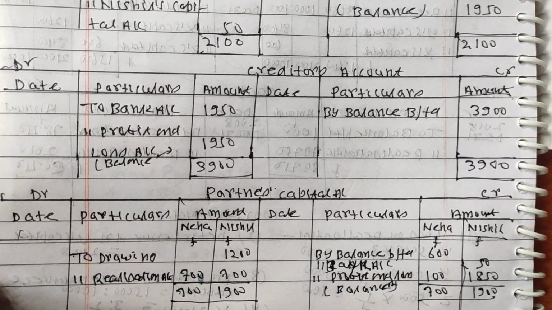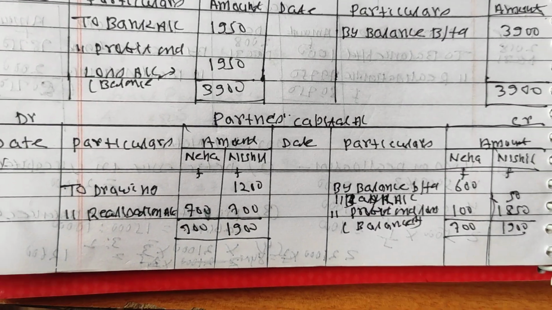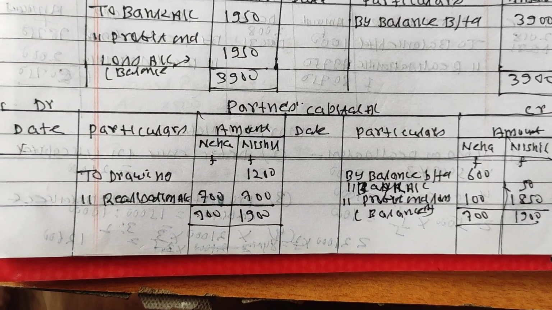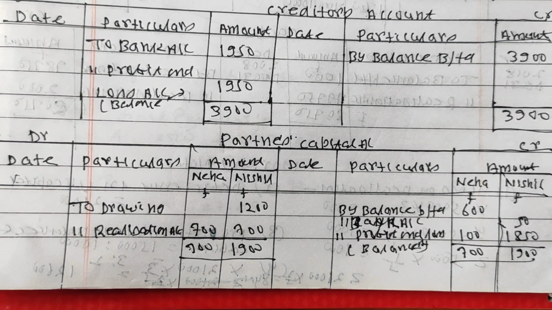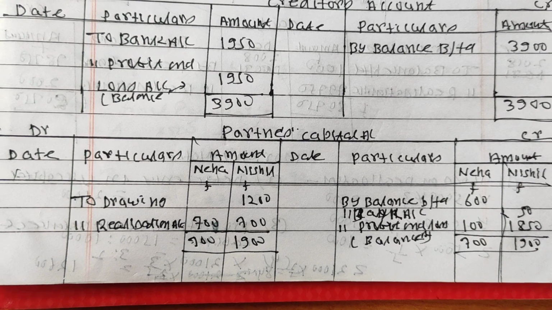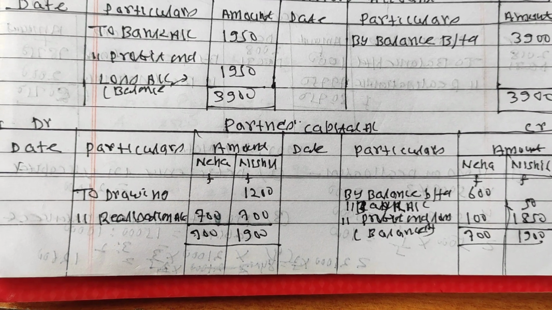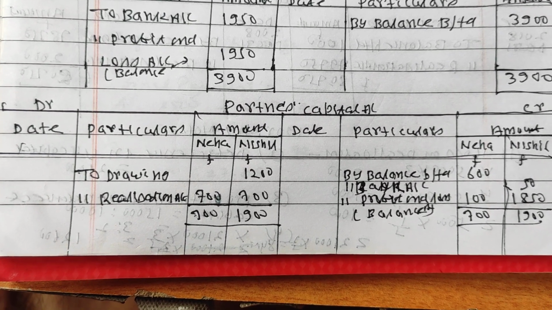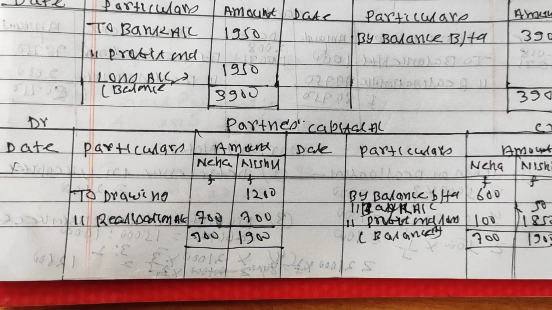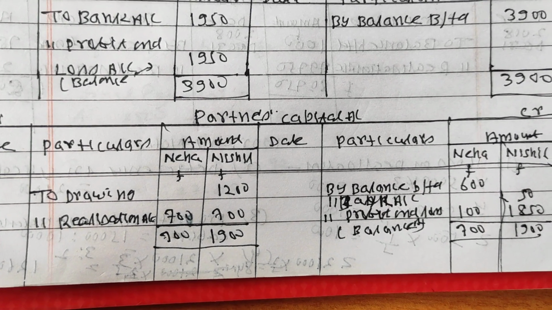So in the capital account it is on the debit side as to drawing account, in Nishit's column rupees 1200. Now the realization loss for both partners is rupees 700, for which the entry is Neha's capital account DR, Nishit's capital account DR to realization account. So in the capital account, realization account is posted on the debit side, to realization account 700 in each column.